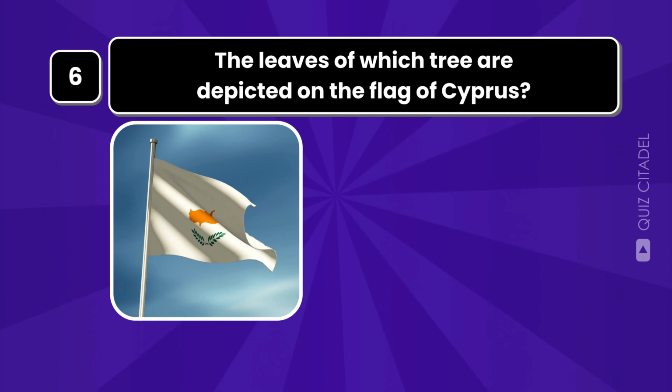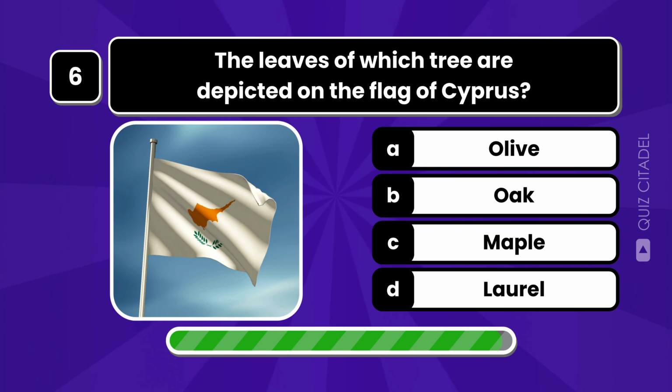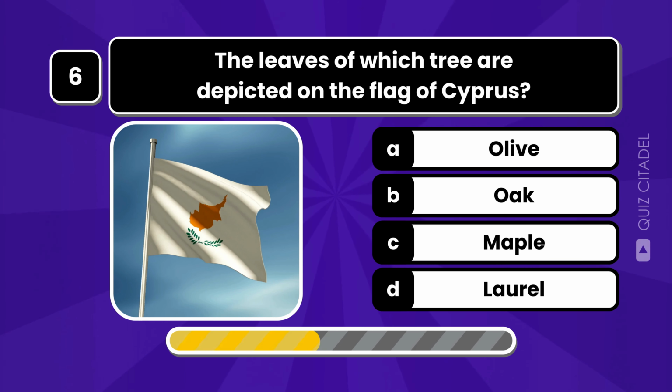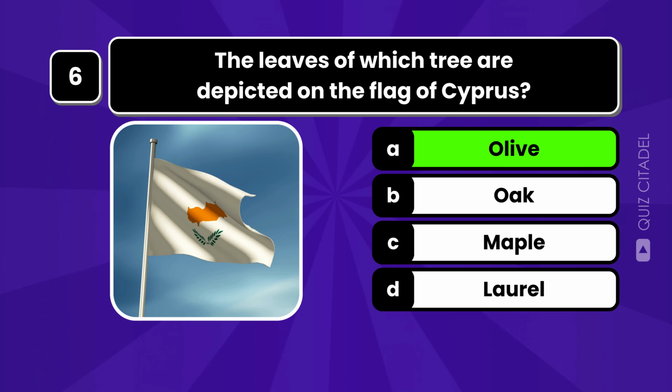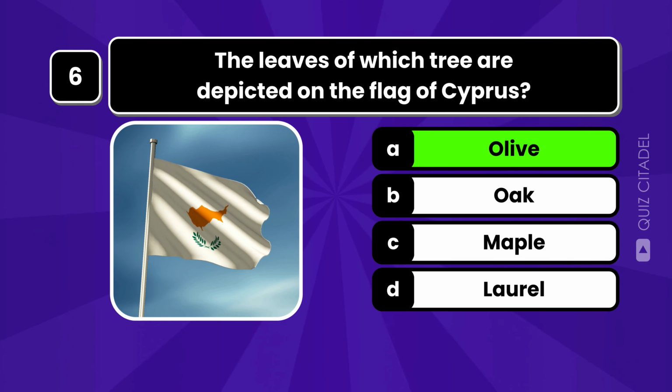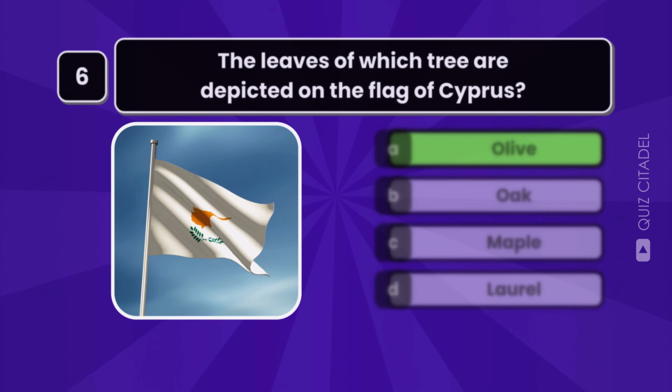The leaves of which tree are depicted on the flag of Cyprus? The olive branches on Cyprus's flag symbolize peace and unity between the island's Greek and Turkish communities.